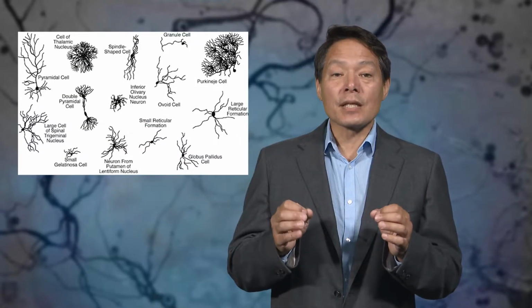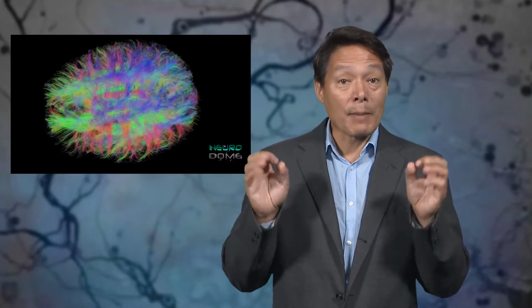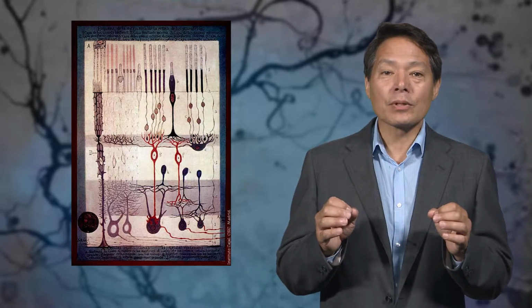The anatomical differences among different types of neurons are not arbitrary, but rather belie differences in how neurons function, how they integrate information, and how they pass the informational results of their computations onto other neurons, whether locally to nearby neurons, say microns or tens of microns away. A micron or micrometer is a millionth of a meter, or onto neurons far away via long axons that carry signals called action potentials. These axons can be centimeters long, and in some extreme cases, like the long axons that feed down from the brain to the muscles, whether in us or in a giraffe or in a whale, axons can be meters long.